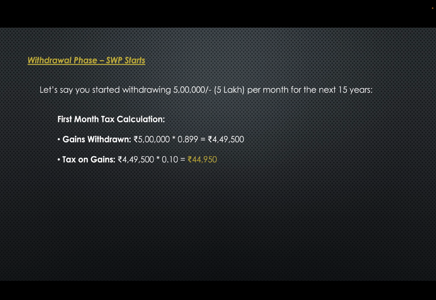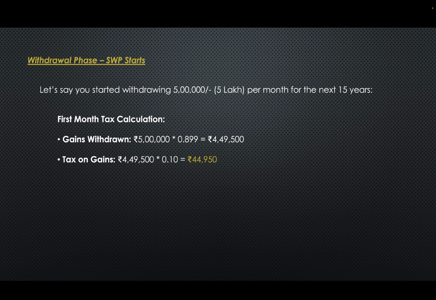So it becomes 449,500, and around 50,500 is the principal amount from that 5 lakh. Now the LTCG tax will be applied on this gain of 4.49 lakhs, so that will be 44,950. So on that month, your tax is 44,950.